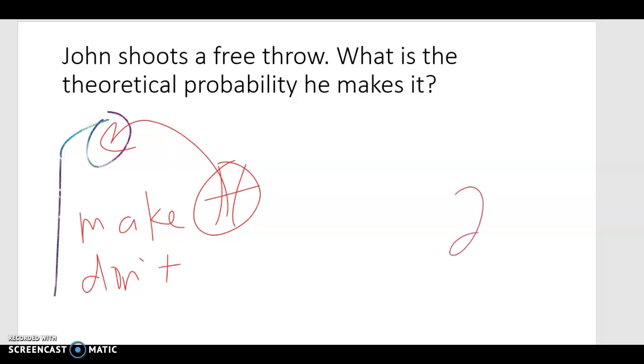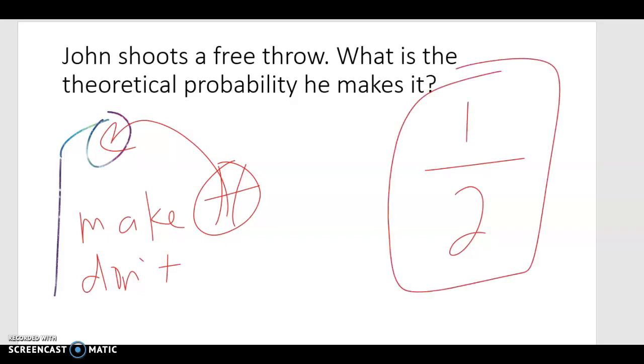So theoretically, we have 2 options. And what's the probability that he makes it? There's 1 chance that he makes it. So every time somebody lines up, we have a 50-50 shot of that basketball going in. That's theoretical probability.